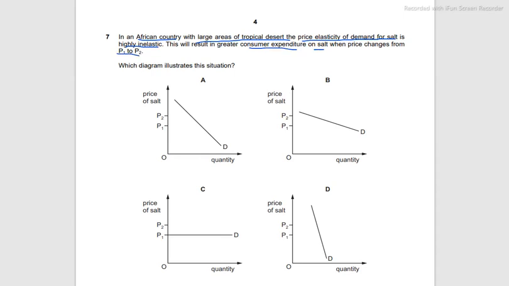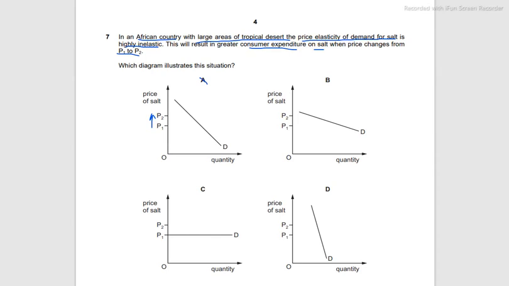If you have been paying attention in the topic PED or PES, you should know the diagrammatical or the visual representation of an inelastic demand or an inelastic supply. So this should be very easy to you. But if you were to look into this a little bit more deeply, considering this thing that they have mentioned to us, that when price changes from P1 to P2, like when price rises, there will be a greater consumer expenditure. This is your average demand curve, so this is not the answer for a highly inelastic demand.